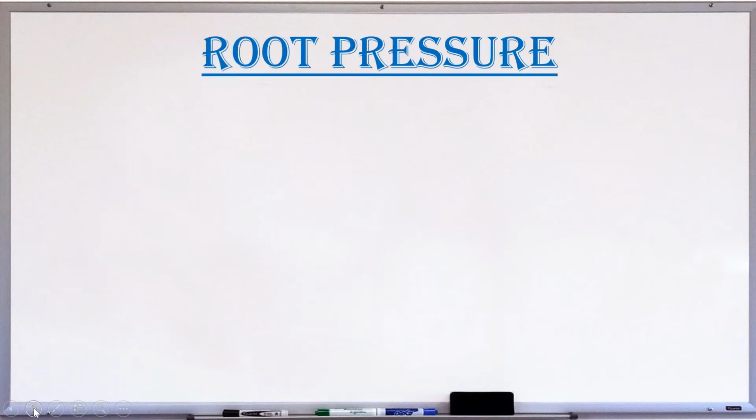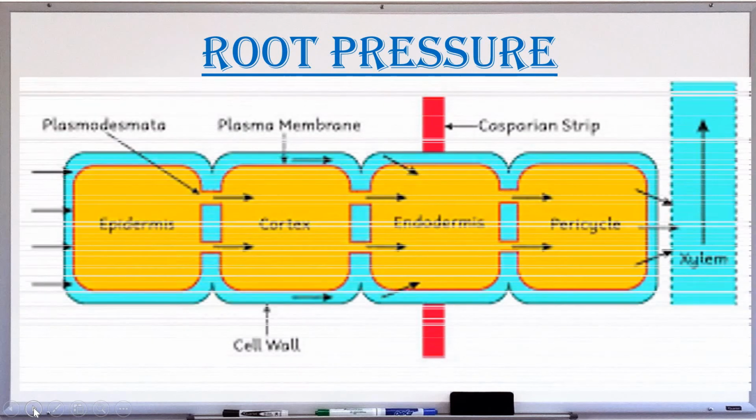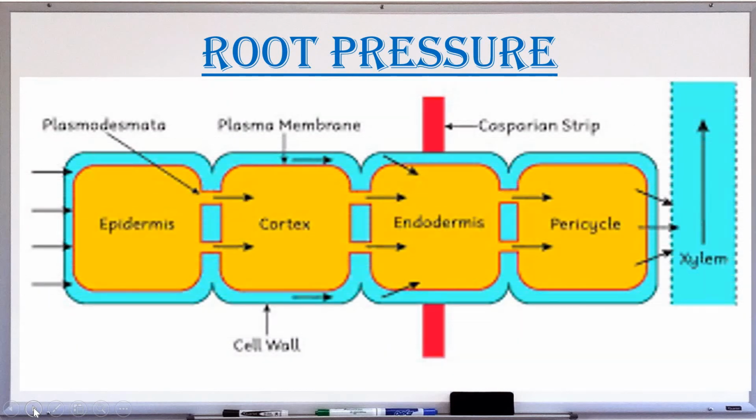Next is the root pressure. In transportation in plants, water movement is a passive transport and movement of ions is an active transport. As we know, ions are charged particles. Due to transpiration or the water loss, an osmotic pressure is created in the xylem vessels.